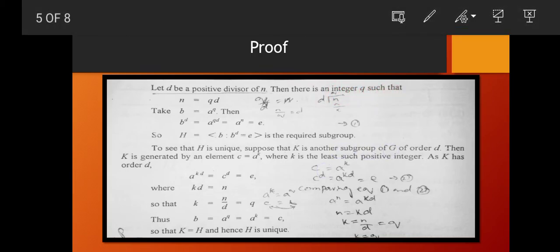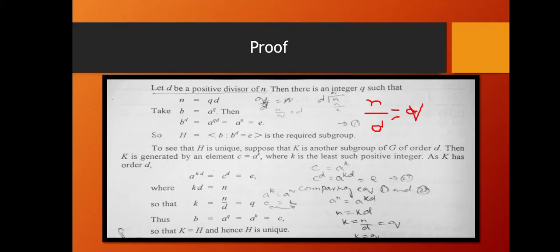Then there is an integer q such that n divided by d is equal to q. So it can be written as n is equal to qd, where d is a positive divisor of n.